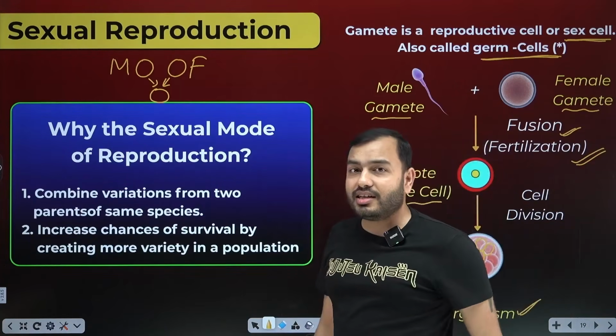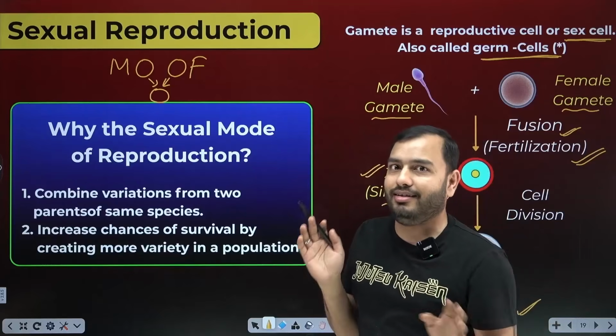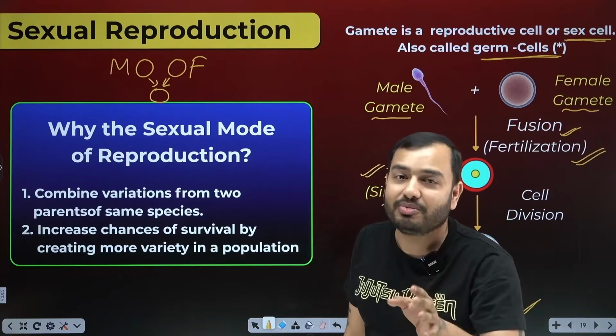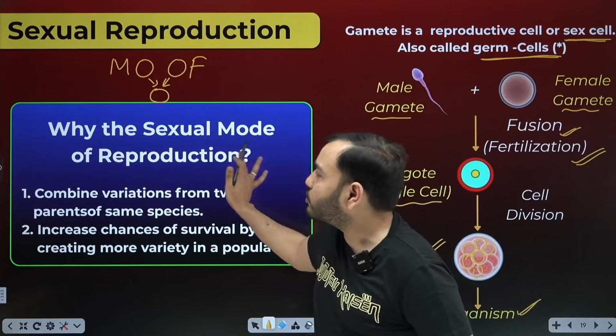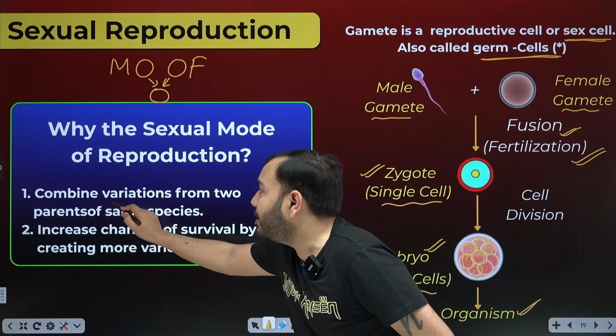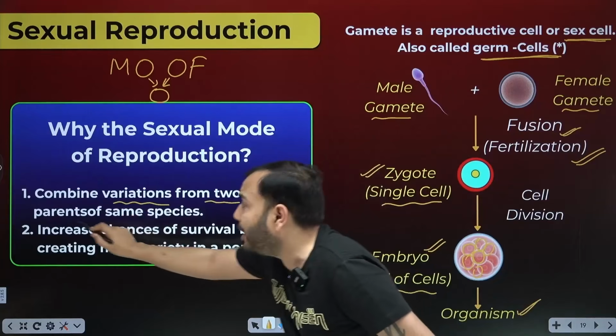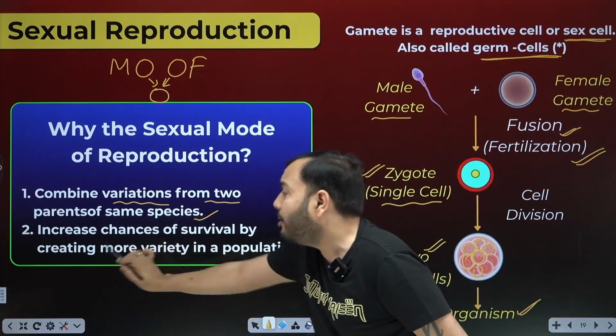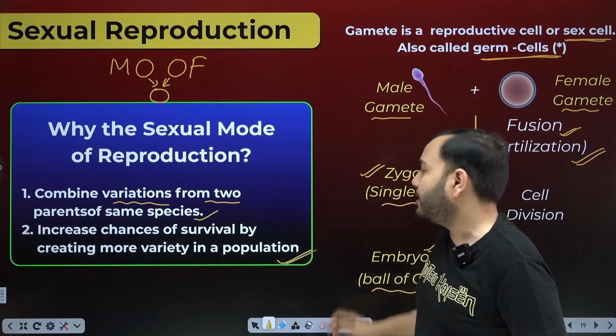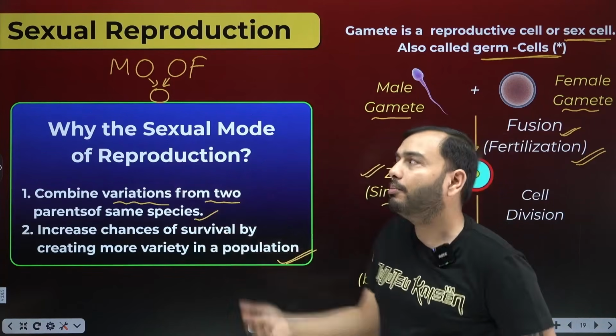But don't create so much variation that you can take a human and a dog. It should be the same species, no jokes, seriously. There should be two parents of the same species. So why the sexual mode of reproduction? It combines variations from two parents of the same species. It increases the chance of survival by creating more variety in a population. People of different varieties can be formed.